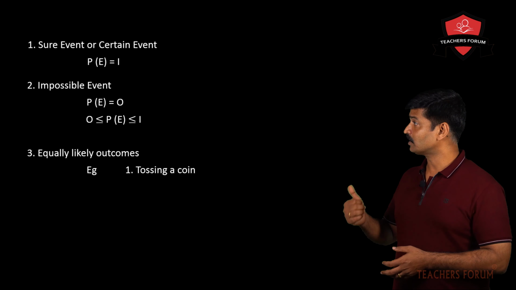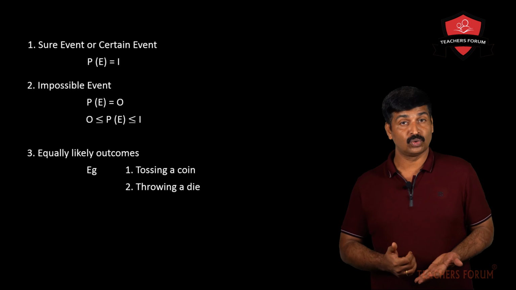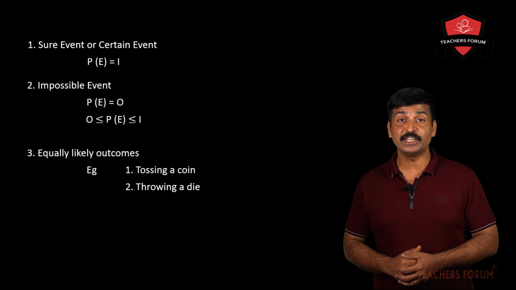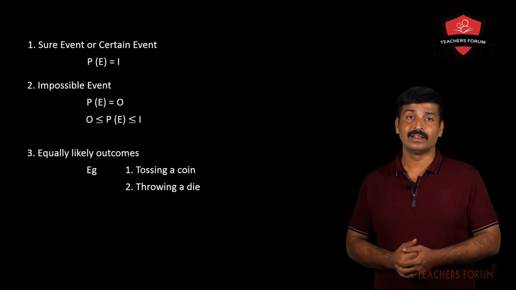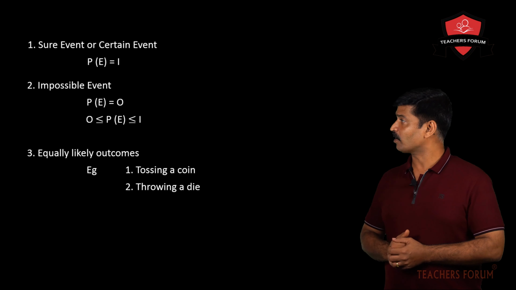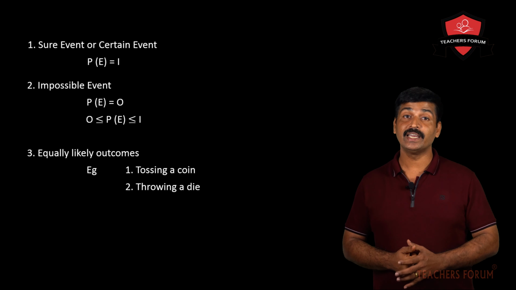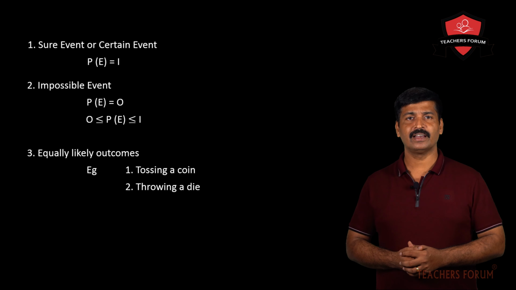Another example, throwing a die. When you throw a die, you may get 1, 2, 3, 4, 5 or 6. The probability or the possibility of getting all these numbers are same or are equal. That's why tossing a coin and throwing a die are called equally likely outcomes. Clear? In a family, a child is born.